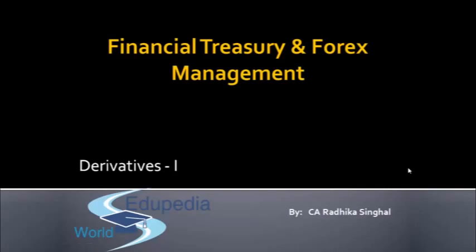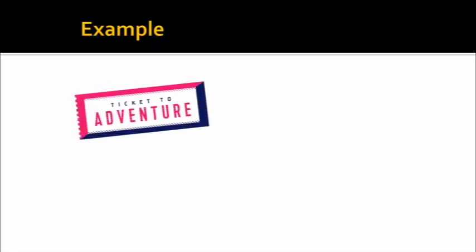Today we are going to start a new topic, derivatives. To explain this, let's take an example. For example, you and your friend got two tickets to a Kapil Sharma show. But when you reach the counter, you get to know that all the tickets have been sold. You get to know that your friend's uncle can give you one recommendation letter, on the basis of which you can get entry for the Kapil Sharma show.